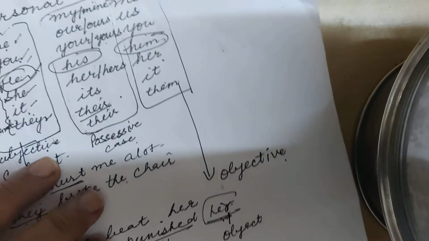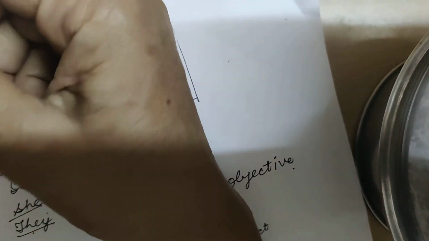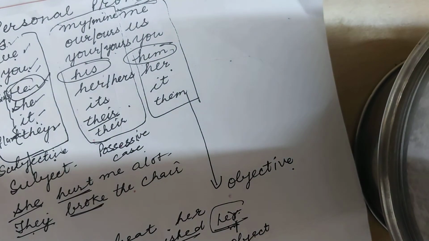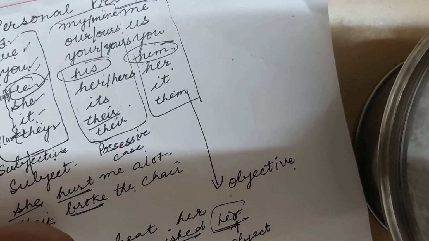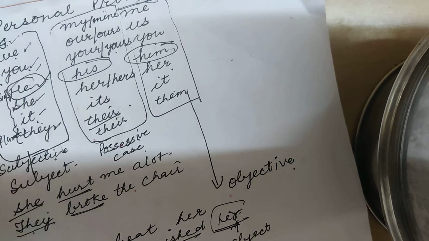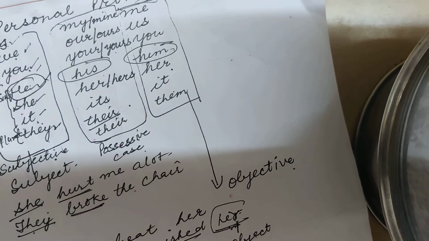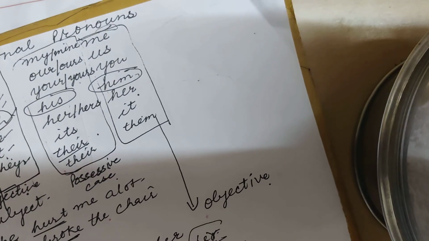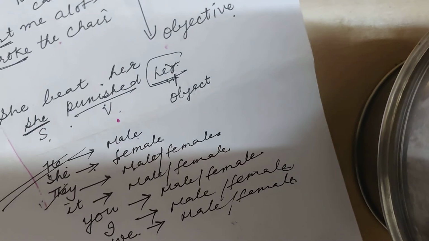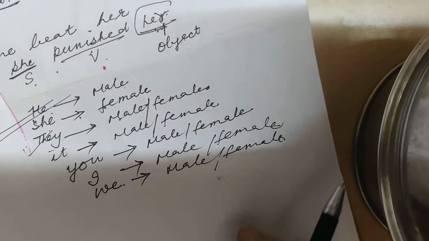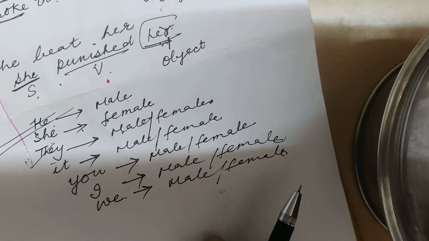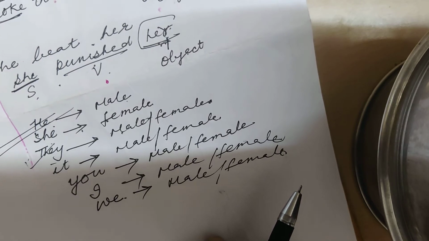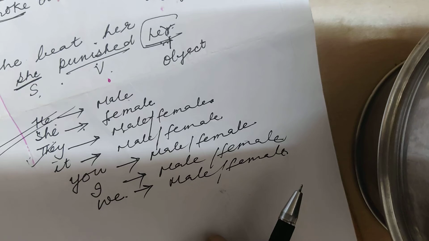Now children, I am giving you the exercise of this chapter, and you all have to do it fair in your book, and read the chapter once again. It will be clear to you. And one informal letter also I am giving you, and you all have to do it in your fair notebook and revise it for the exam.